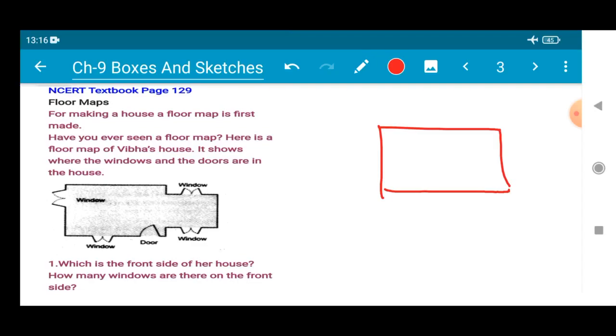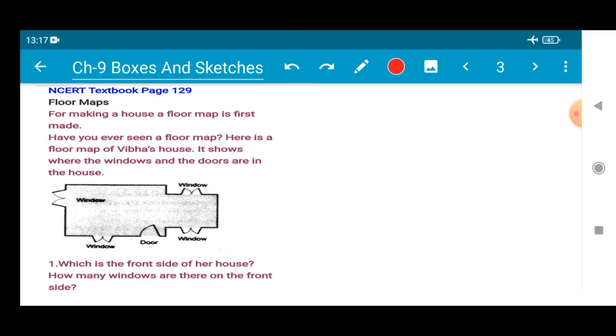How will your floor look, right? The floor will look like this, and in that floor there will be windows and a door. So first of all, they will mark it. They will not come directly and start putting bricks and start making the house, isn't it? It's not like that. Whenever you become an engineer, you'll learn in your higher classes that you first have to set up the plan: where the windows will be, where the doors will be, where the rooms will be set up. But here we are just talking about the floor map, from which we will get the idea of windows and doors. Okay, so just have a look.